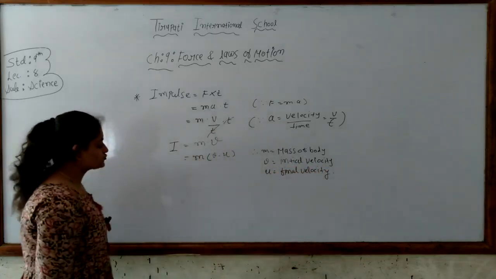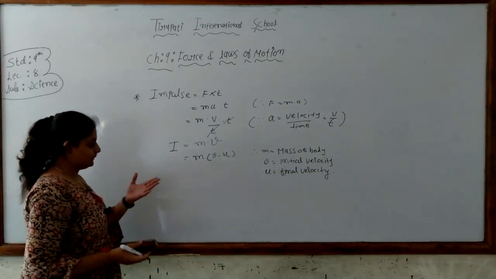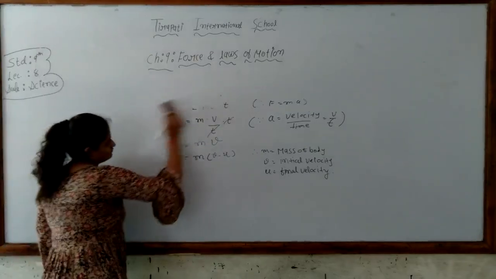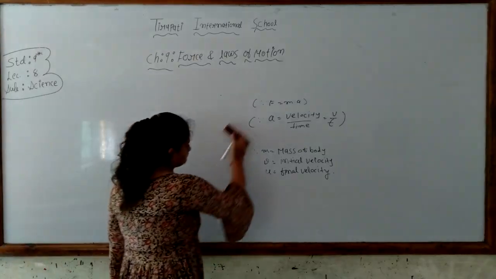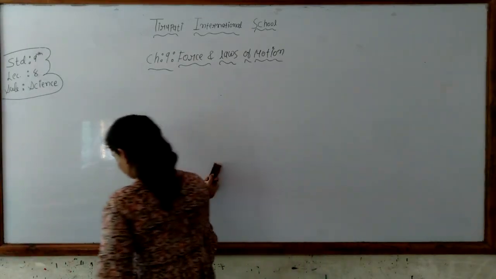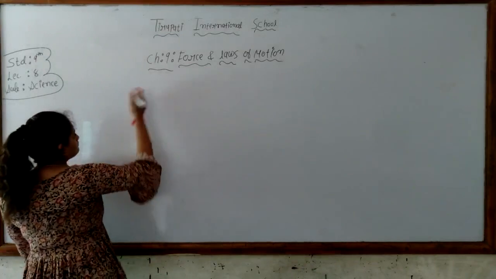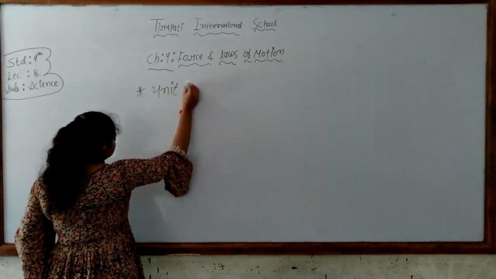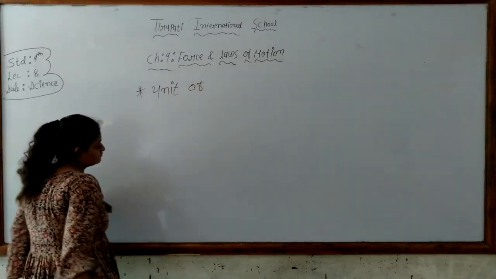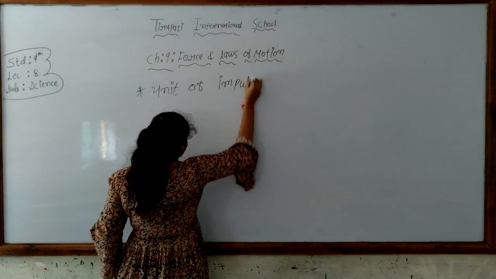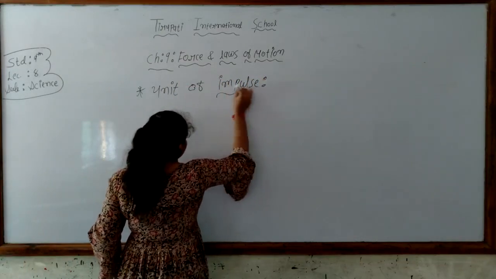Now we are going to study the unit of impulse. The impulse I is given as m into v. What is the unit of impulse?